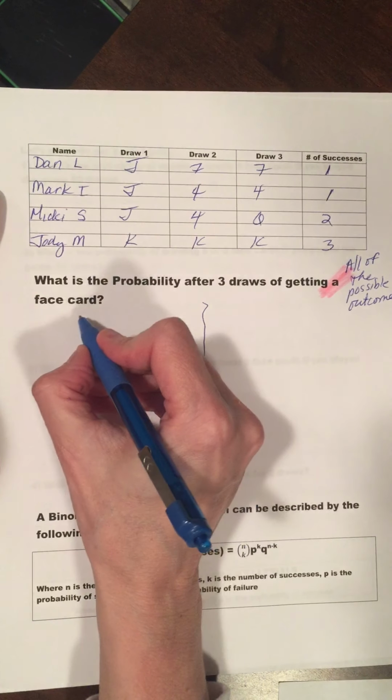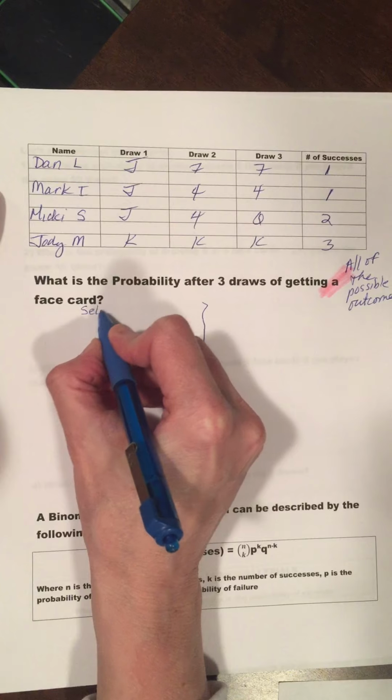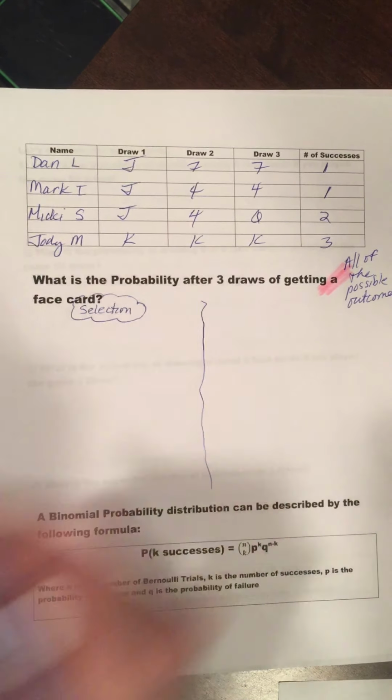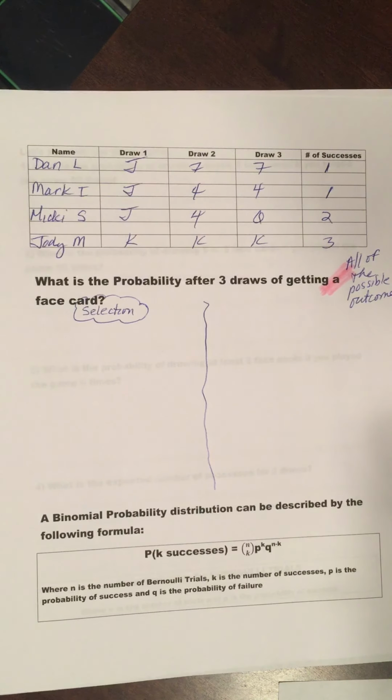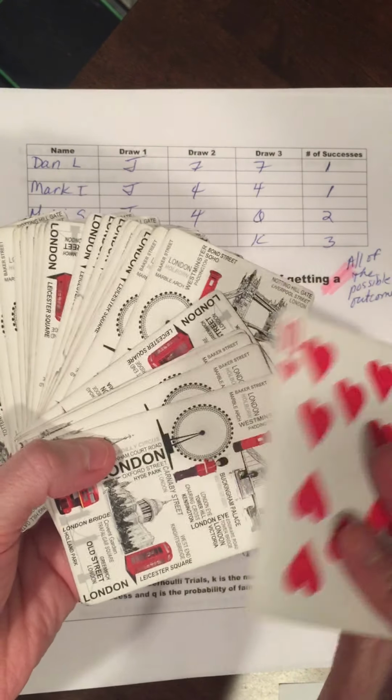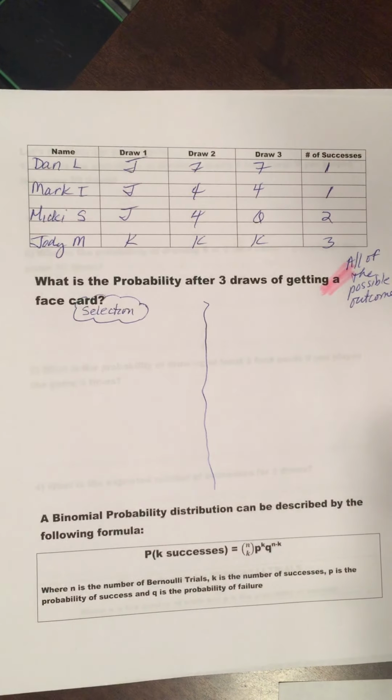Now, the traditional probability way is that I'm hoping that you recognize that this was a selection question. I fanned the cards out in front of my 3 or 4 people, and they selected a card and put it back in.